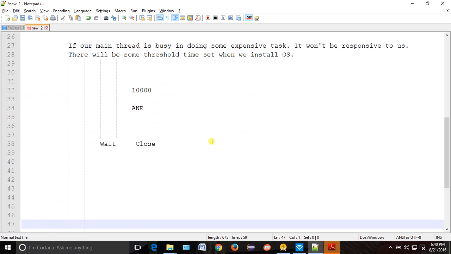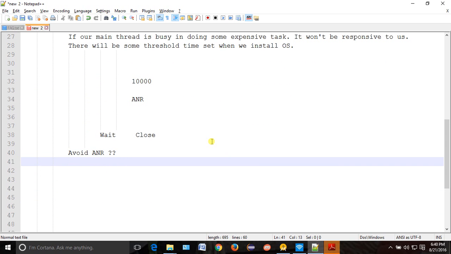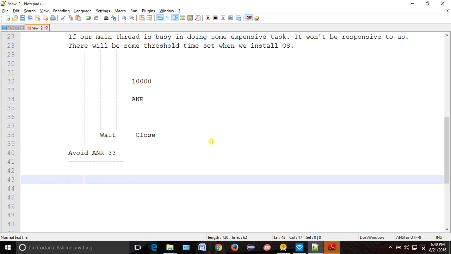Now the thing is, how to avoid ANR? First thing is the multi-threading approach. You should use a multi-threading approach to avoid ANR.